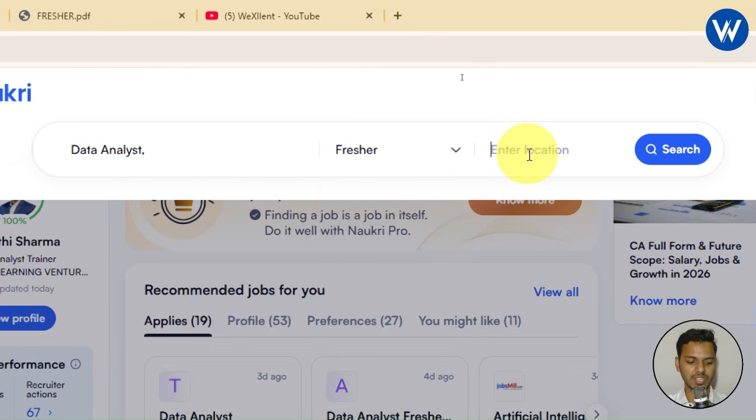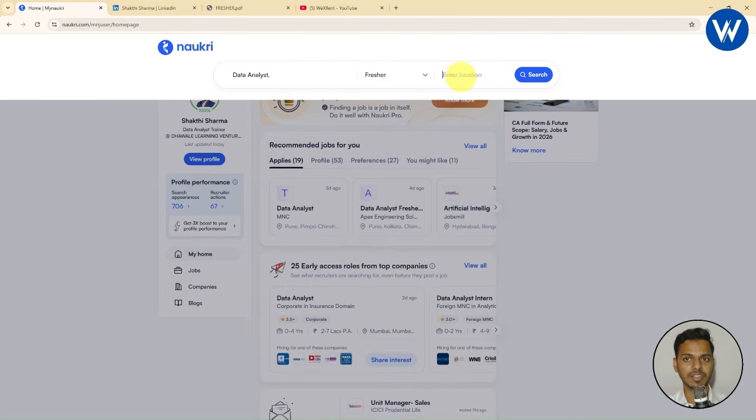Now you need to enter the location. So basically you are filtering, right? Let's suppose I want to find a job in Noida. So what I am going to do is simply type here Noida. Now I will select Noida. In the same way, if you want to apply for multiple locations, like I want to apply for Mumbai, I will type here Mumbai. Now what you need to do is simply click on search.